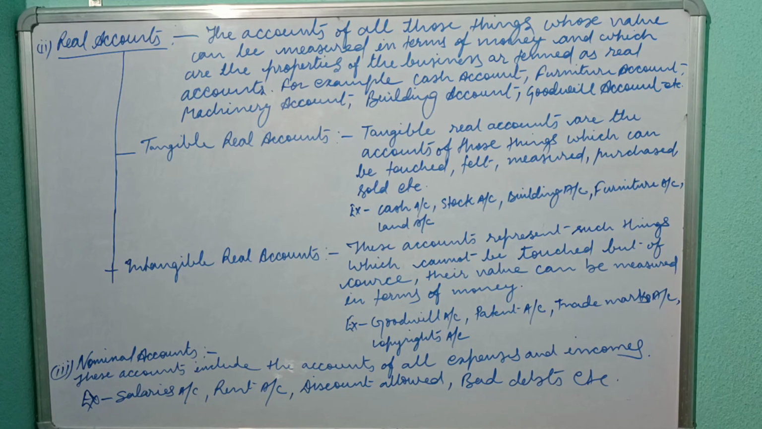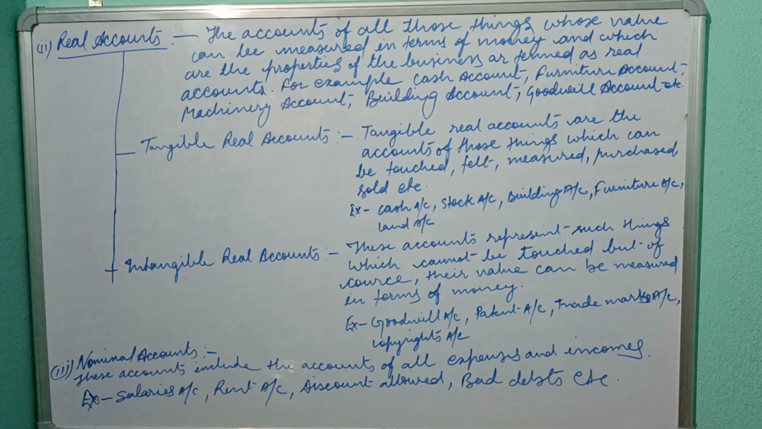Nominal accounts are those type of accounts which belong to expenses and incomes. As for example, salaries account, salaries is an expense. Rent account, rent can be income or expense, so it will come under the head of nominal accounts. Salaries also can be paid or can be received. That's why it also belongs to nominal accounts.